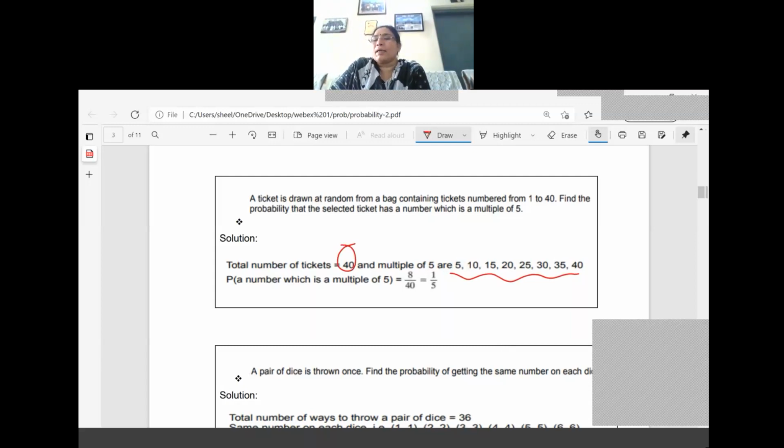Now, what are the multiples of 5 among the numbers 1 to 40? 5, 10, 15, 20, 25, 30, 35, 40. Now we got the numbers. What is the next step? We should count how many there are. If you count, you can see that 8 numbers are there. So the probability of getting a multiple of 5 means 8 are favoring out of 40. How do we write the probability? 8 by 40. Once the probability is written, we should simplify. After the simplification, the answer is equal to 1 by 5.